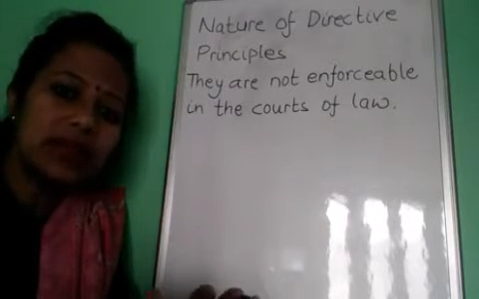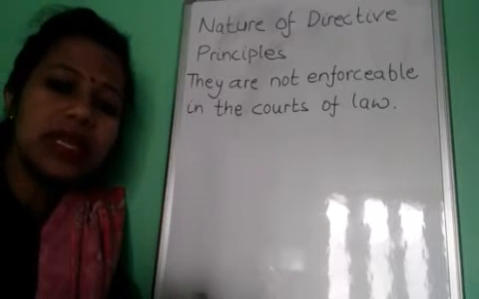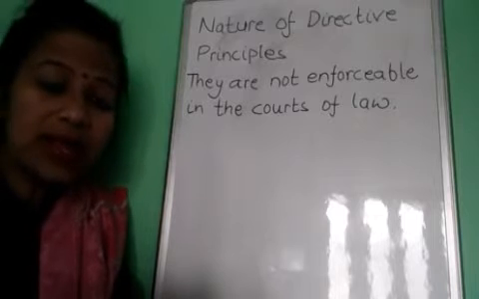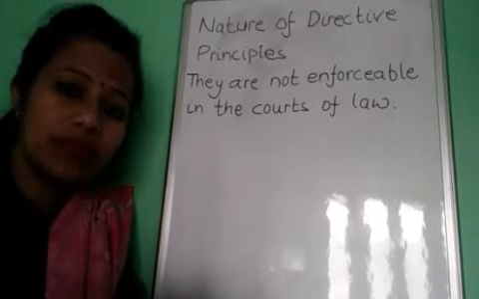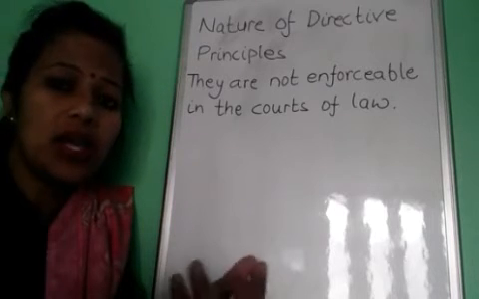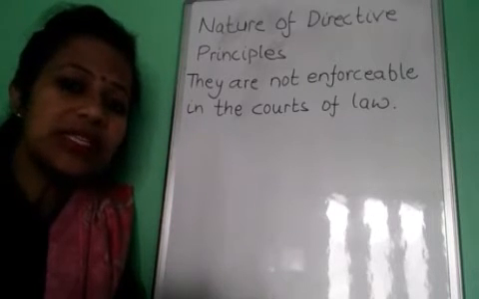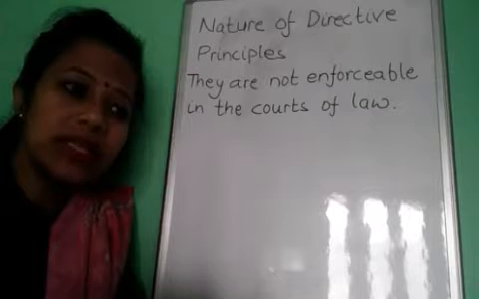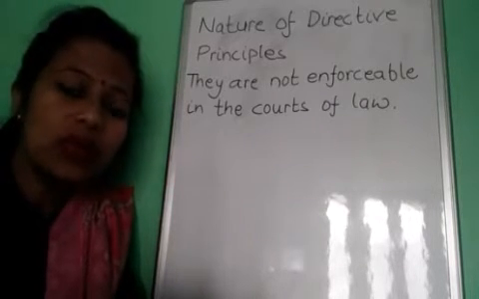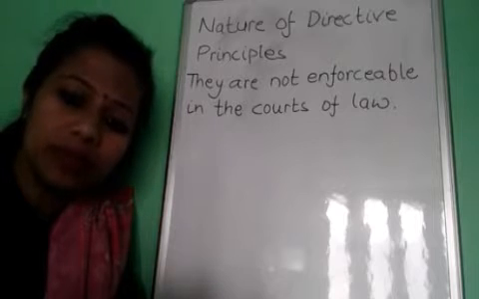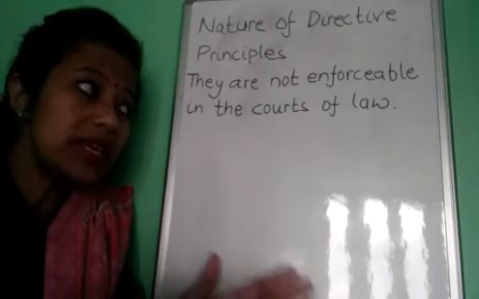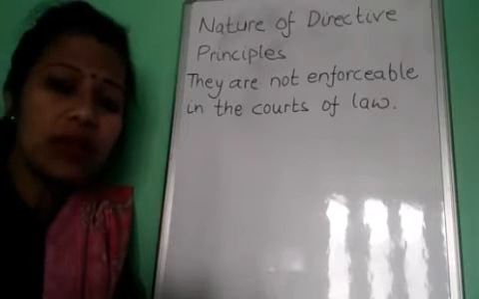While if your fundamental rights are violated, we can challenge it in the court that this right has been violated, and the court also entertains it. But directive principles are not enforceable.